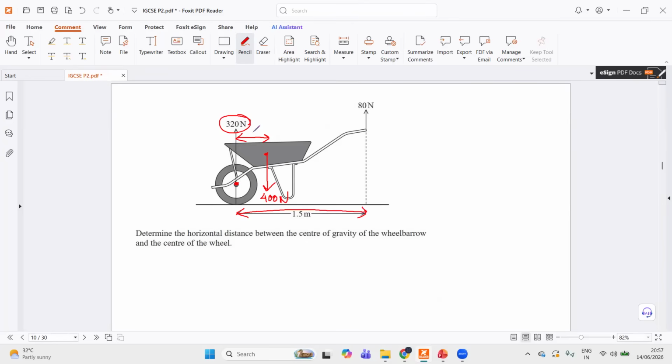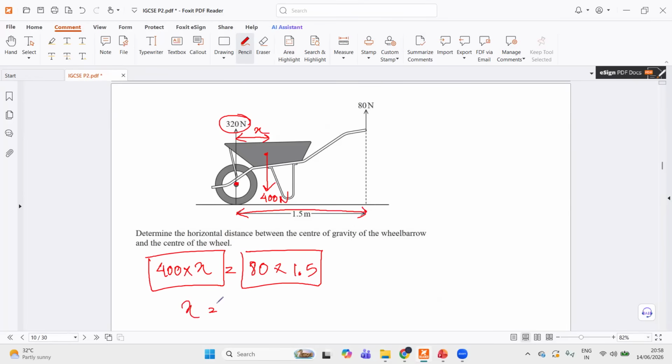So when you are applying the principle of moments, it is always total clockwise moment equals total anti-clockwise moment. And while applying, always remember, you are always considering the perpendicular distance from the pivot to the force. So this 400, and the question asks me to find out this distance. So 400 times x gives you the total clockwise moment, and 80 times 1.5, this is the perpendicular distance from 80, gives you the anti-clockwise moment. All you have to do is just make x the subject of the equation.